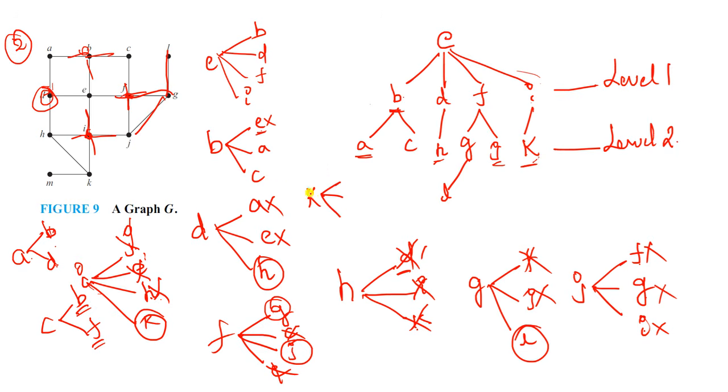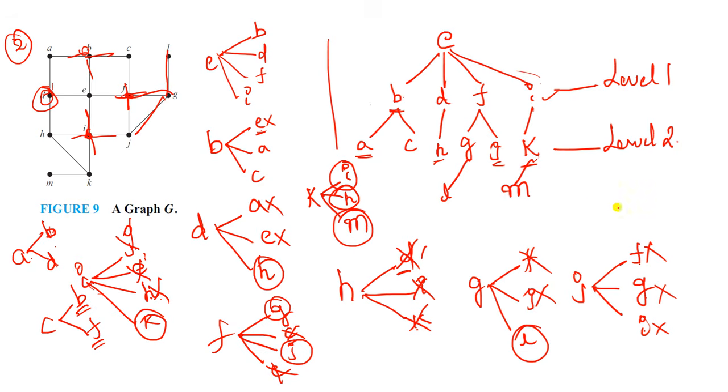Now check K. What are the incident elements for this K? K having connection with I and K have edge with H and K also edge with M. Okay, now here I is also completed. Here we have the I in level 1. And next H is also completed. And what is the remaining element? M. You should insert the M here. Okay, so now all the elements are completed.